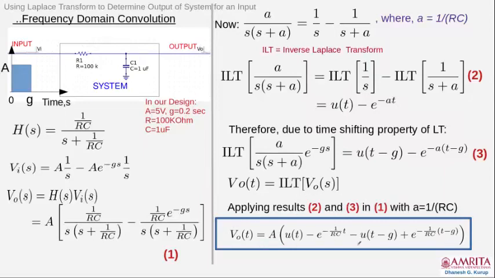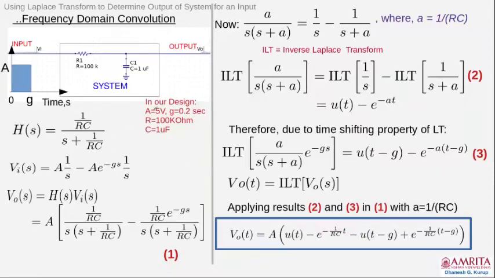So compared to time domain convolution, there is no integration at all. It is just multiplication and inverse Laplace transform. Okay, it's much simpler. That is why I told you in the beginning, frequency domain convolution is much easier than time domain convolution. Time domain convolution is so beautiful to see. The process of time domain convolution is very intuitive and very beautiful. However, the number of computation steps is more in time domain convolution.